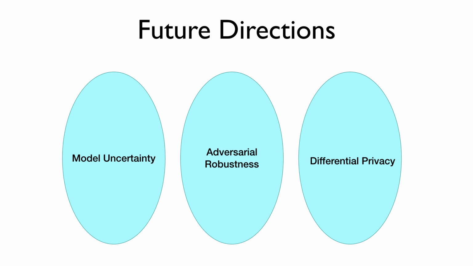I am currently looking into expanding Shredder in different directions, like using the noise to add uncertainty to neural networks, making models more robust to adversarial examples, and also providing differential privacy guarantees.